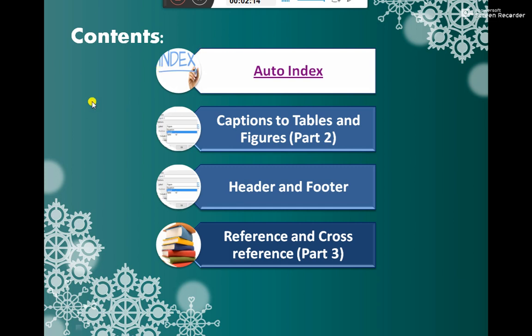The basic problem with students is that they make one thesis folder. We are going to see here how a student's thesis folder looks. Here we are going to cover auto index, captions for tables and figures, headers and footers in a single Microsoft Word file in different sections, and references and cross references if time permits.